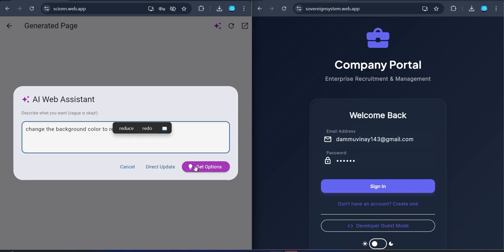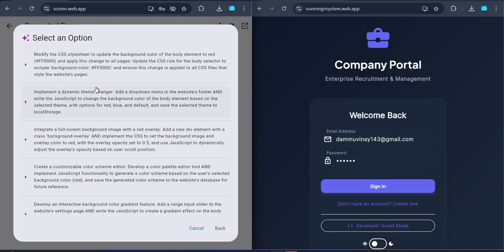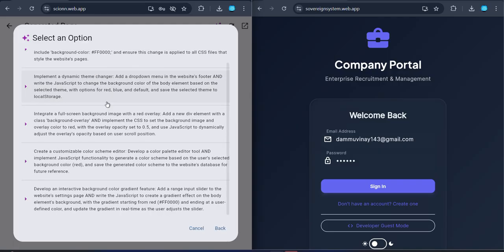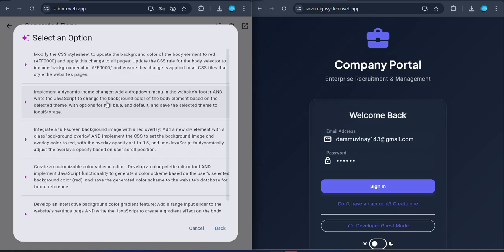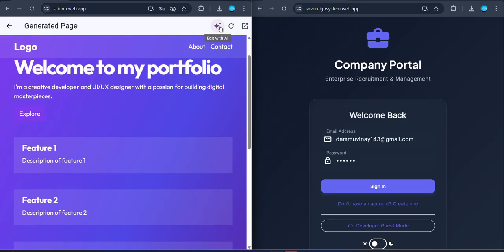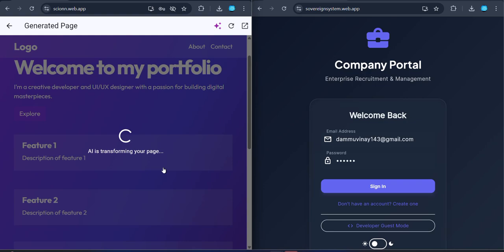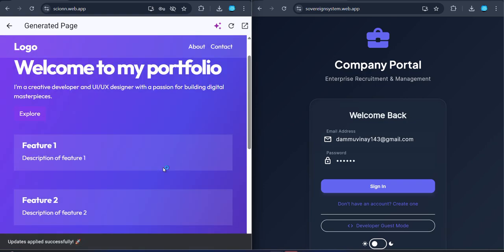If I enter the prompt and ask for the get options option, the AI will analyze my prompt and give similar prompts which will be better enhanced features for the web page. I like this prompt, I will choose this. If not, I can go back, and with the prompt I chose previously, I can directly update. It will be updated to my web page.